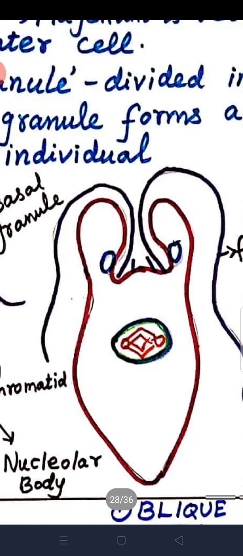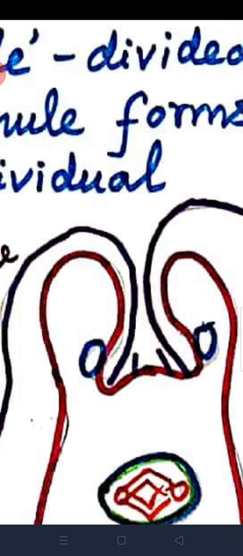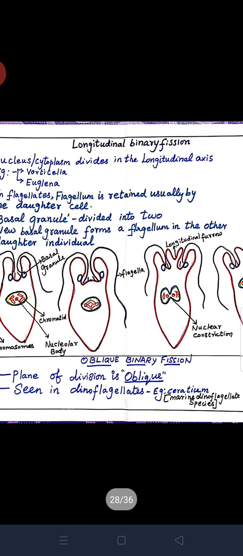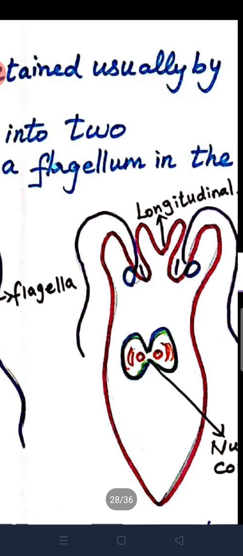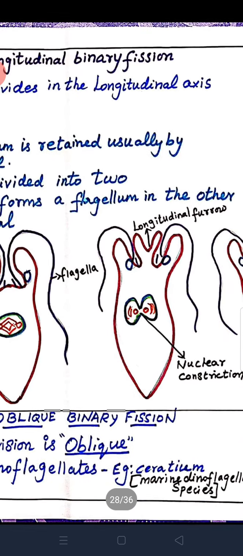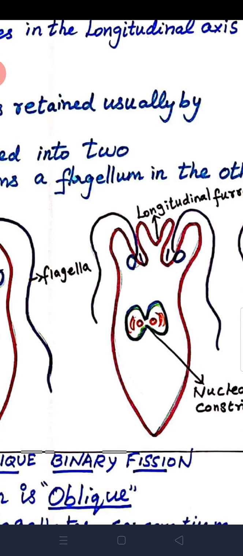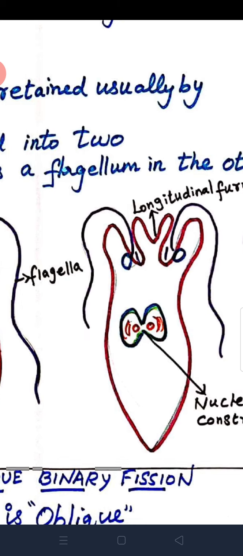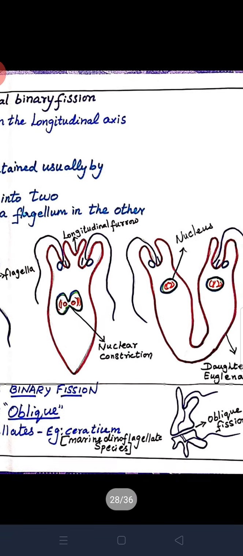A V-shaped longitudinal furrow or cleavage forms in the anterior part of the parental Euglena, and gradually it splits the whole parental Euglena into two daughter individuals.